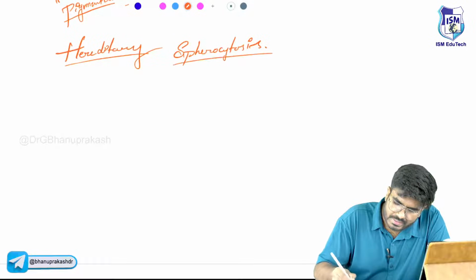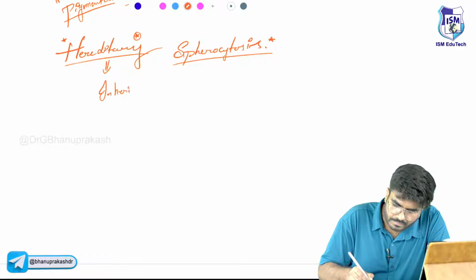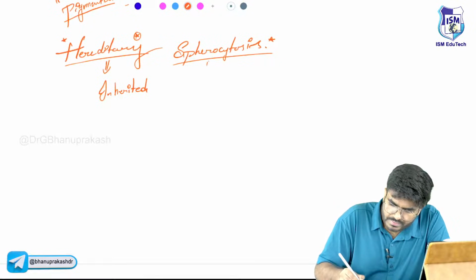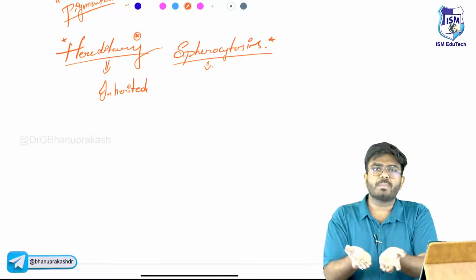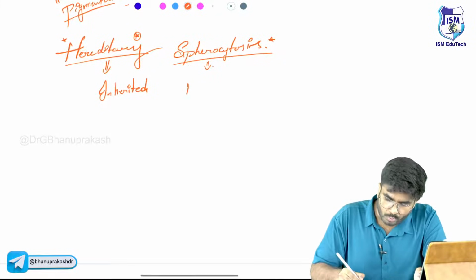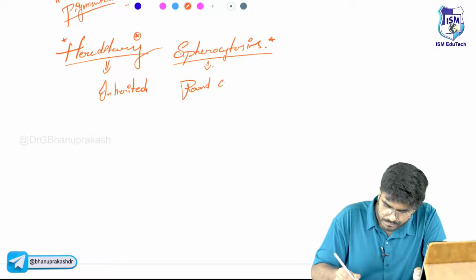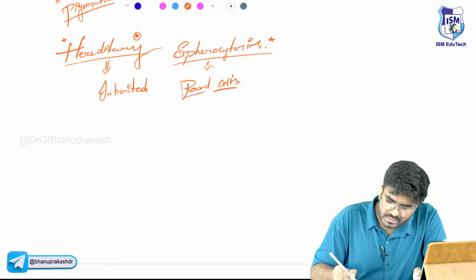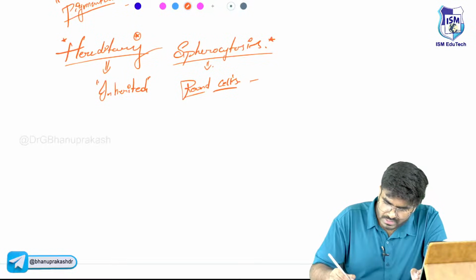So what exactly is this hereditary spherocytosis? Hereditary, in the sense, in the name itself, it is inherited. Spherocytes means what? Sphere means spherical, round shape cells, round cells. What are these round cells? RBCs. These round cells are nothing but RBCs.